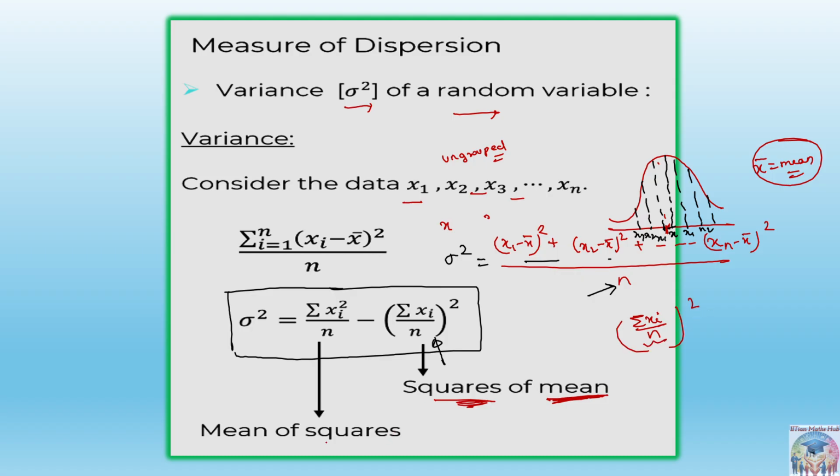Similarly, mean of squares means first do the squares of observations and then take the mean. First do the squares, then take the mean, means x1 square plus x2 square, these are the observations, plus x3 square and so on, divided by n. This is mean of squares. Divided by n means mean. Getting the idea? So you can just remember like this: mean of squares minus square of mean. Okay, this is the way to remember.